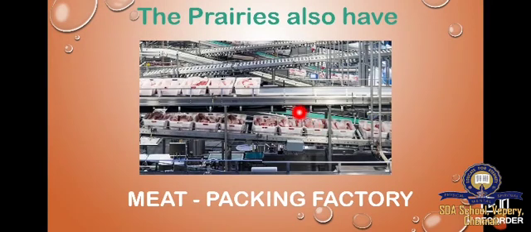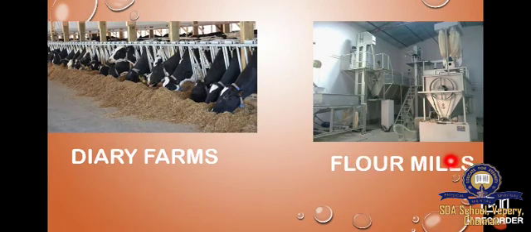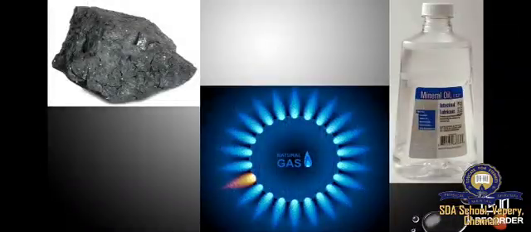The prairies also have meat packing factories, dairy farms and flour mills. Apart from this, many minerals are also found in prairies. What are the minerals there? Lignite coal, mineral oil and natural gas. These are mined in large quantities.